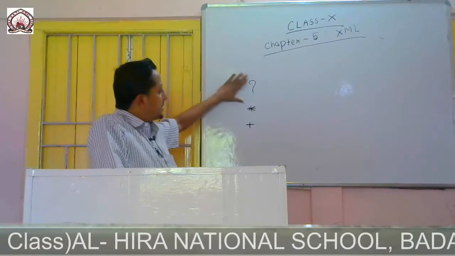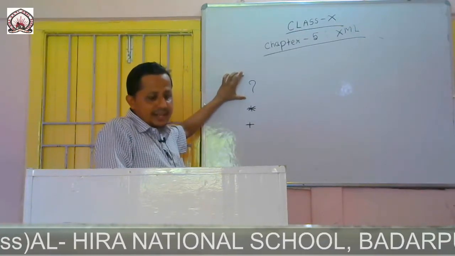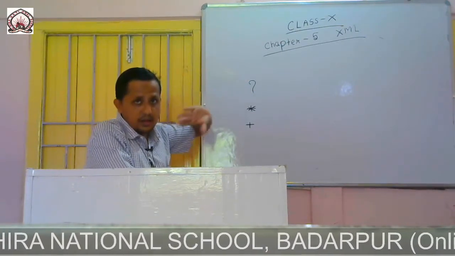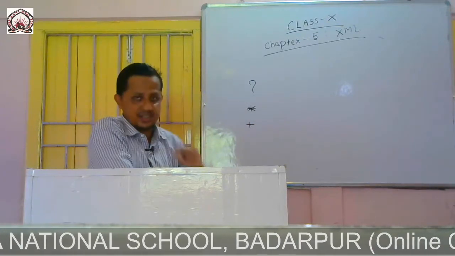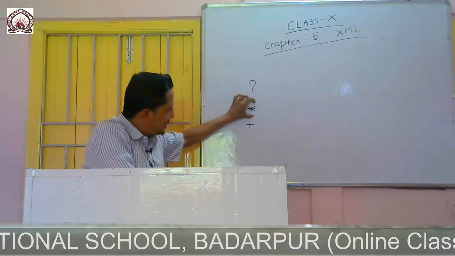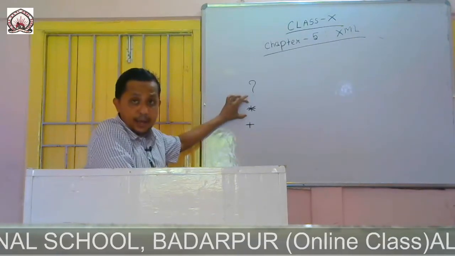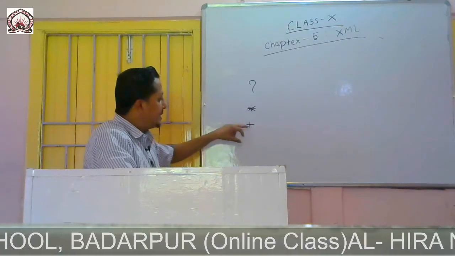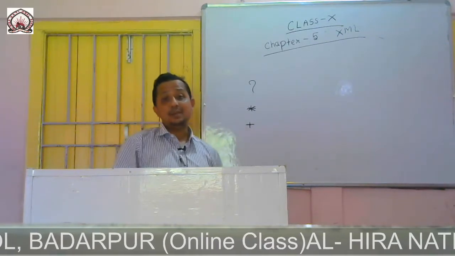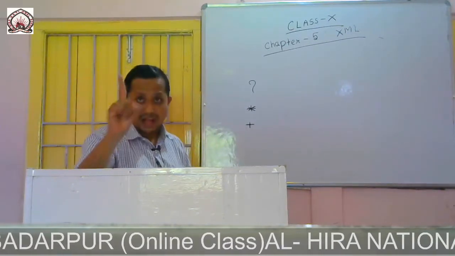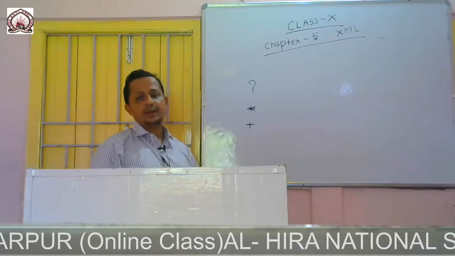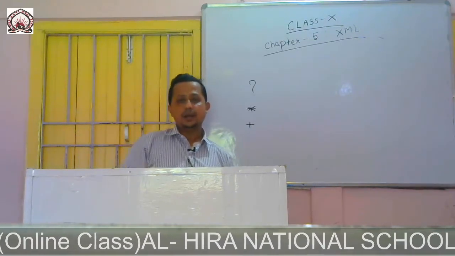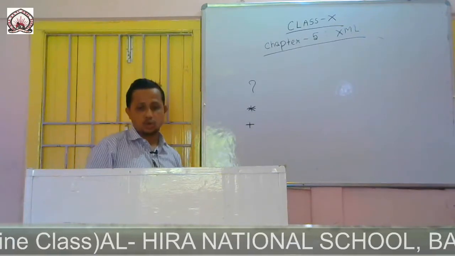So these three symbols decide how many times a child element can appear in the XML document.